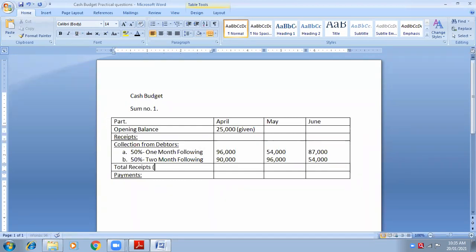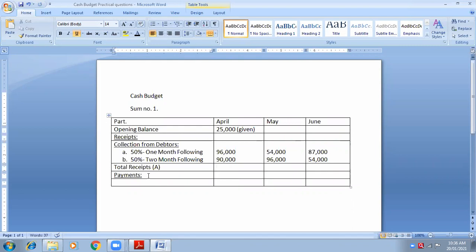And it will be in the block A. Block A means 8 line upar, 8 line niche, 1 line above, 1 line below. Is it clear, everybody? Yes, ma'am. Okay, total we will do it at the last. We will leave it as it is.